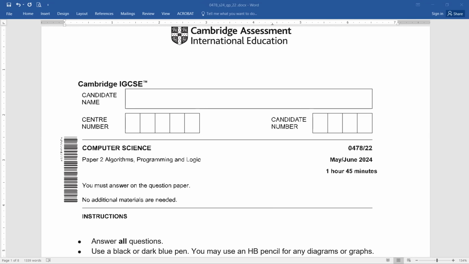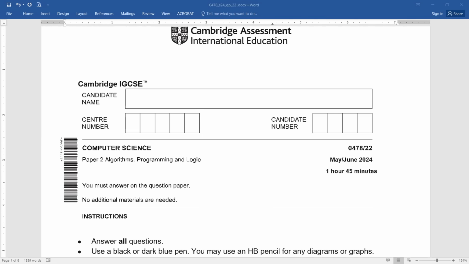Enjoying your learning? Yes? Okay, today we are here to solve one more paper, the most recent one, that is May-June 2024, 0478 paper 22. The paper name is Algorithms, Programming and Logic.